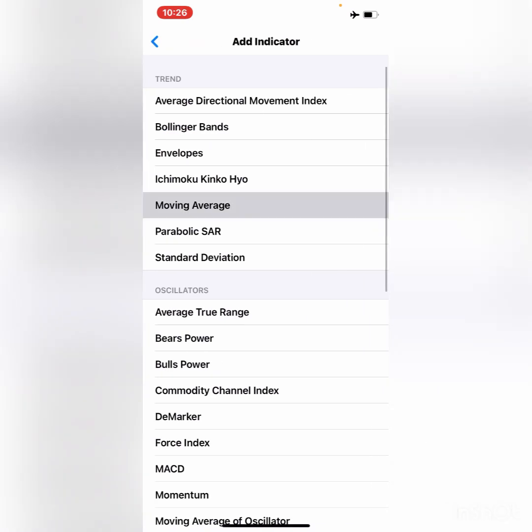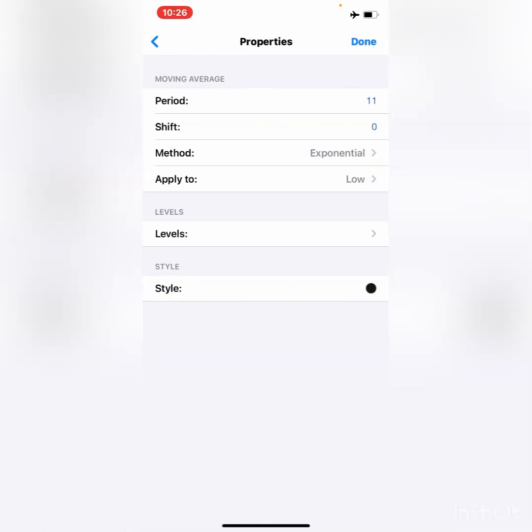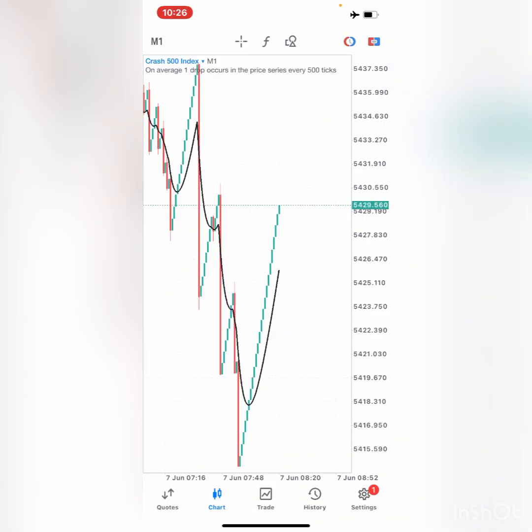So the first indicator that we need is a moving average, and this moving average has the following properties: a period of 11, a shift of 0, a method of exponential, apply to low, and no levels. For the styling, I'll choose the color black for this video, so please make sure you're following the same colors that I'm using. I'm on a white background, so the colors that I'm using will be visible if you are using a white background also. Okay, then I'm going to click done, and as you can see, I have a black line, which is an exponential moving average of period 11 running across my charts.